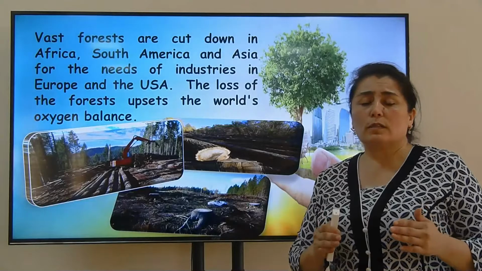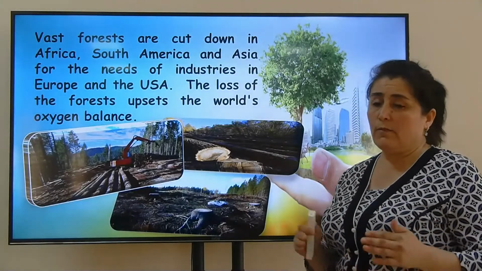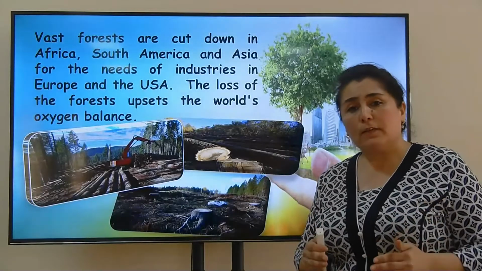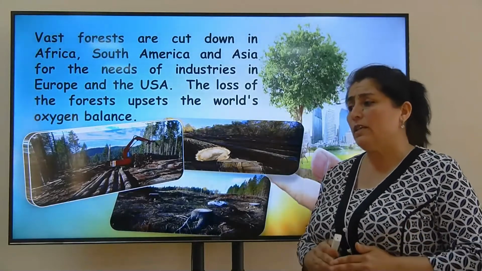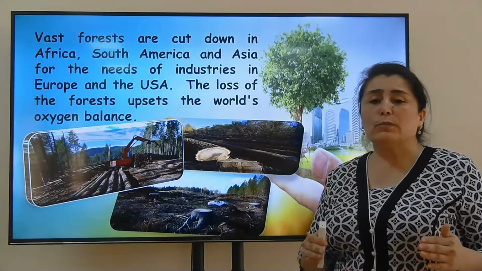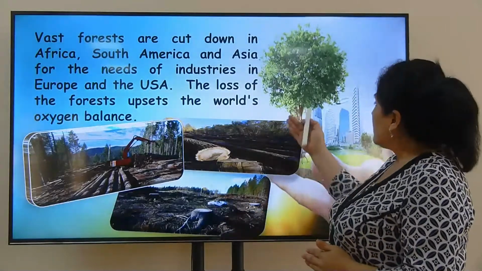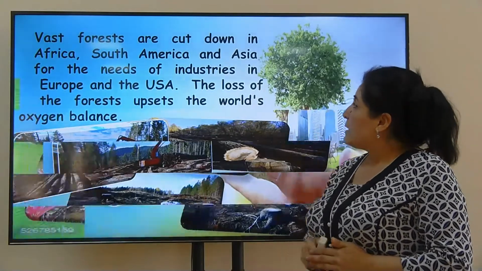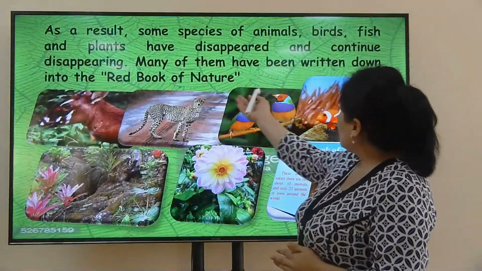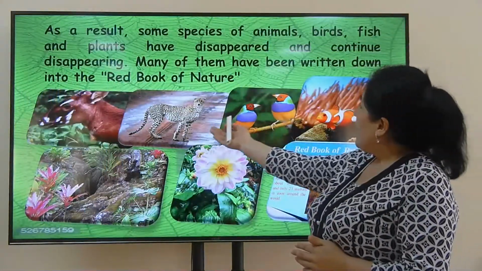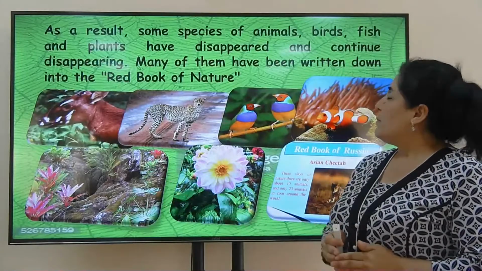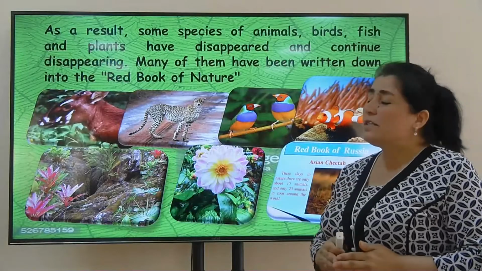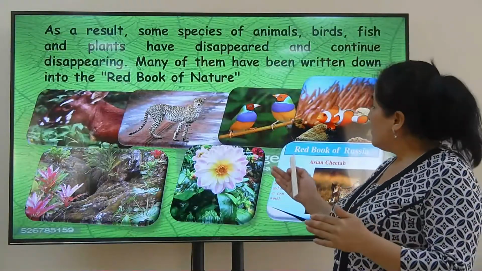Damaging forests is also an important problem nowadays. Vast forests are cut down in South America, in Africa, in Asia for the needs of industries in Europe and the USA. The loss of the forest upsets the world's oxygen balance. As a result, some species of animals, birds, fish, plants have disappeared and continue disappearing. Some of them have been written into the book of nature.